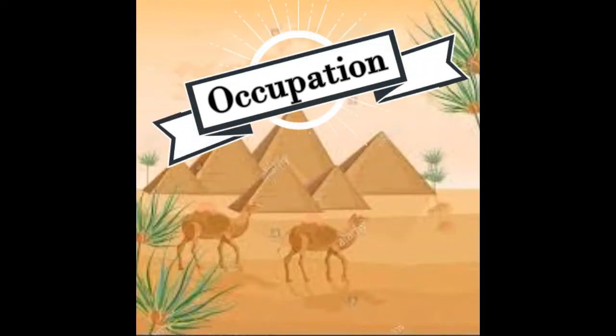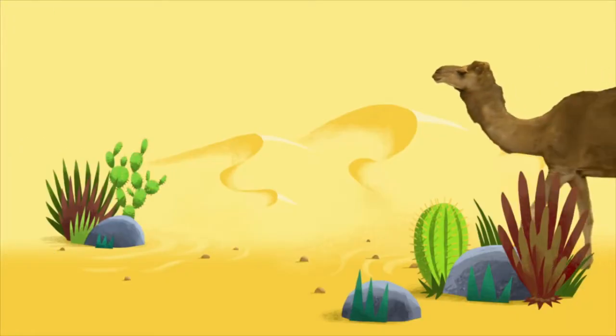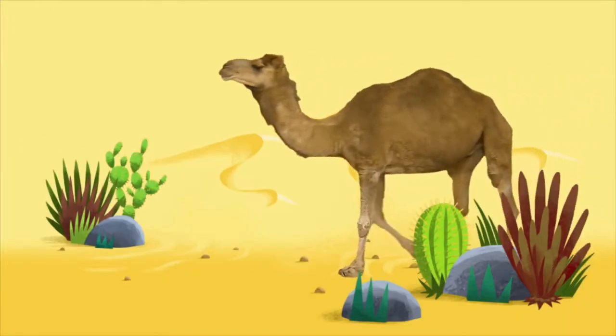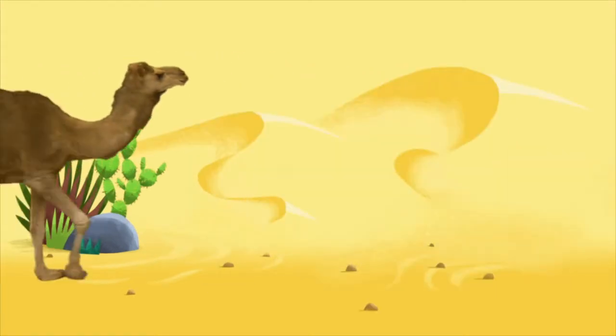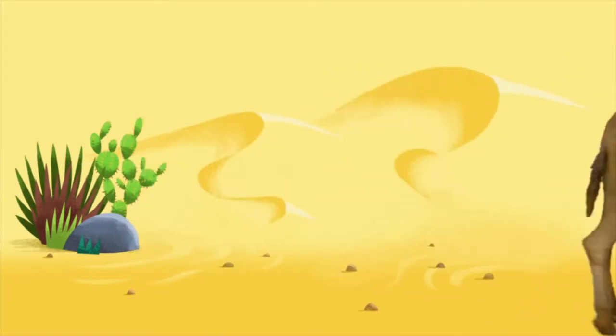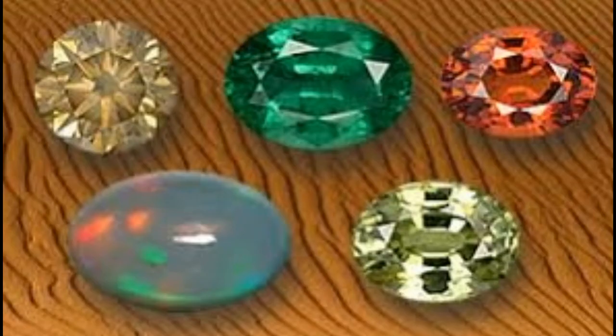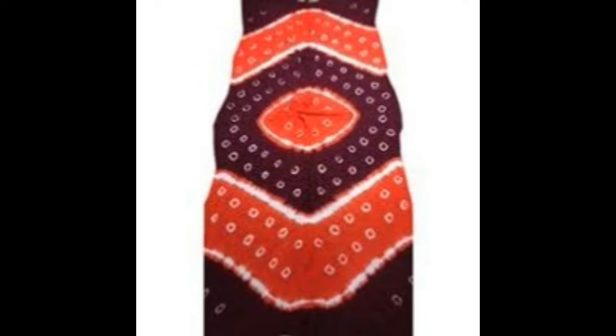Now let us see occupation. Camels are an essential part of the desert region. They are commonly used for transportation and for agricultural purposes. They are called the ship of the desert. Rajasthan is also famous for its miniature painting, gemstones and Bandhani prints.